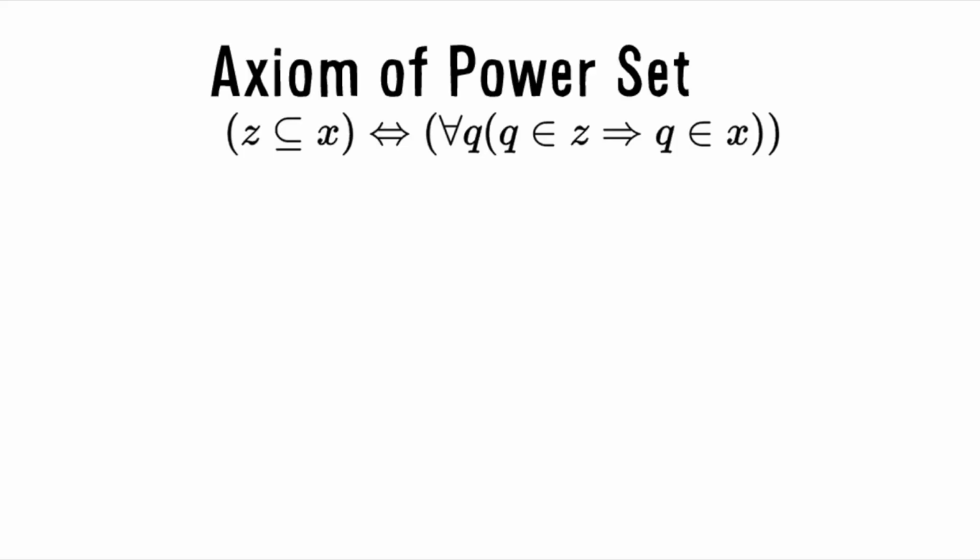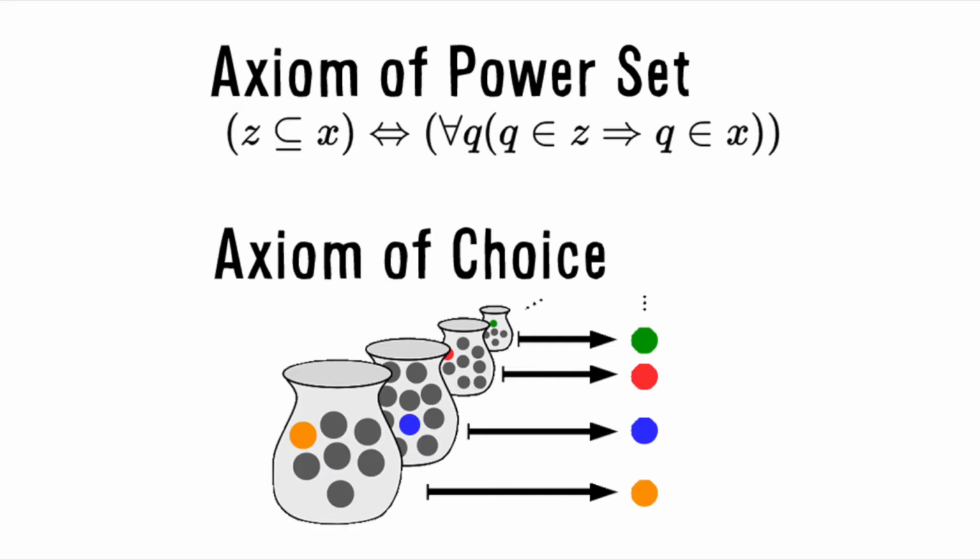This is the axiom of power set. In ordinary language, it means that a set Z is a subset of set X if and only if every element of Z is also an element of X. An example of this would be the natural numbers being a subset of whole numbers, as all natural numbers are also whole numbers. Finally, the axiom of choice states that one can construct a new set from a collection of sets by using an element from each set in the collection of sets.